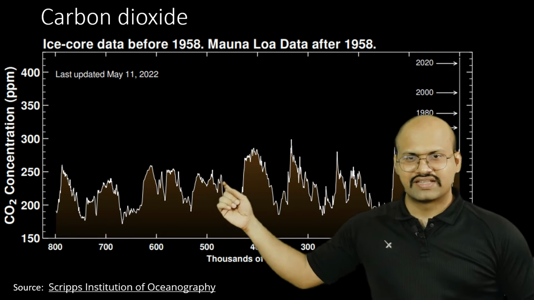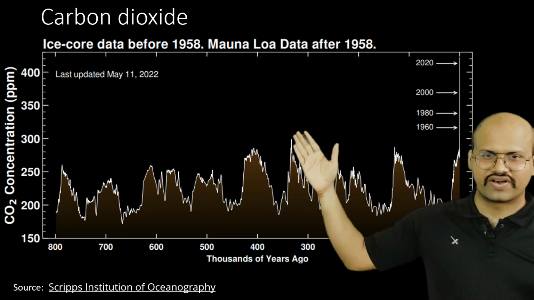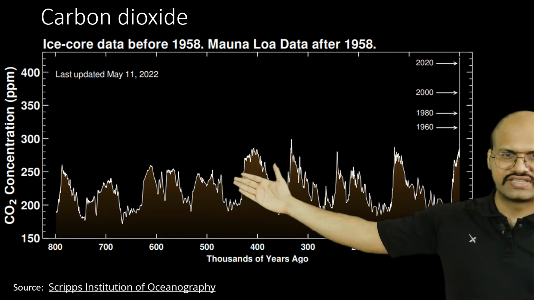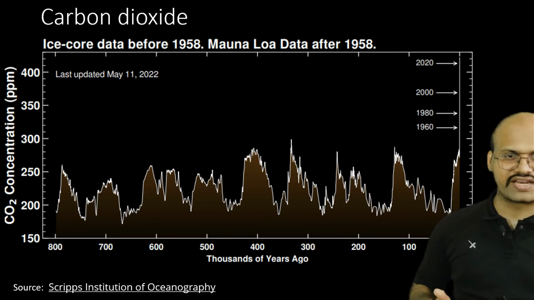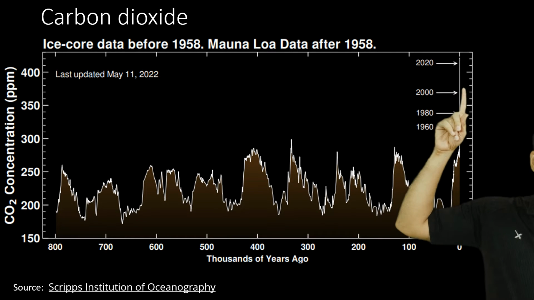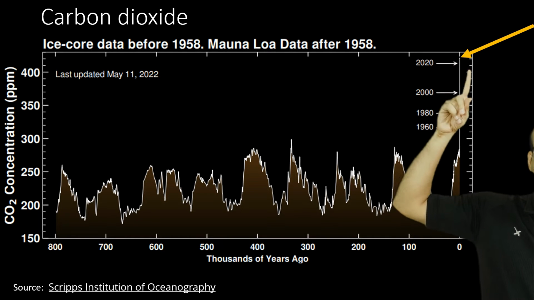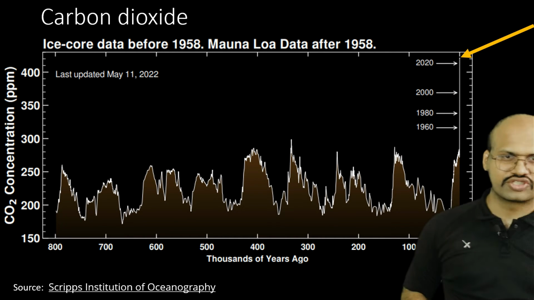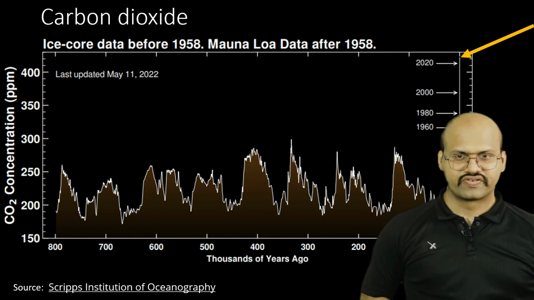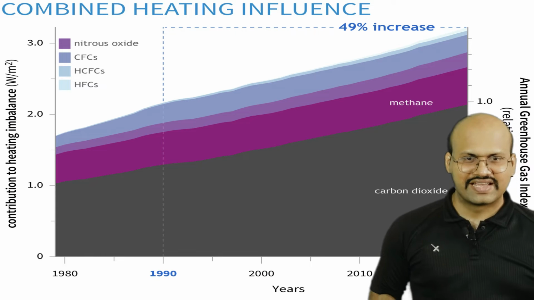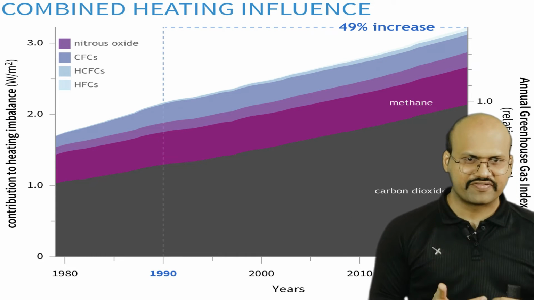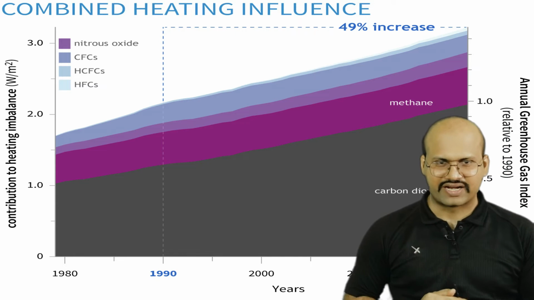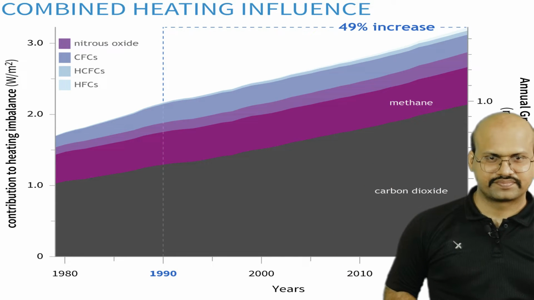Here you can see the concentration of CO2 in our atmosphere, and we can see that over 800 years this was the range in which the carbon dioxide was there in our atmosphere, but currently the carbon dioxide concentration is over here. So you can see that there is a very large increase in the proportion of carbon dioxide in our atmosphere. Now we have already seen that carbon dioxide has maximum effect on global warming because of the large proportion of carbon dioxide compared to other gases.